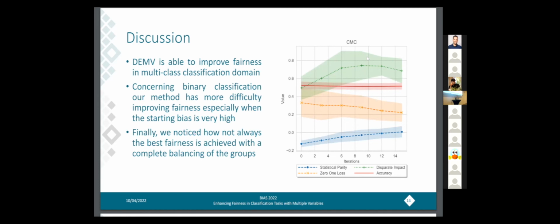So here we have the mean and the standard deviation of all the metrics at different levels of iteration of our method. In particular, on the left, we have the metrics at iteration 0, so for the biased classifier. On the right, we have the metrics for the fully balanced dataset, while in the middle, we have the metrics for a partially balanced dataset. And here we can see, especially under the disparate impact, how the optimal fairness is achieved in the middle of the balancing process and not at the end.